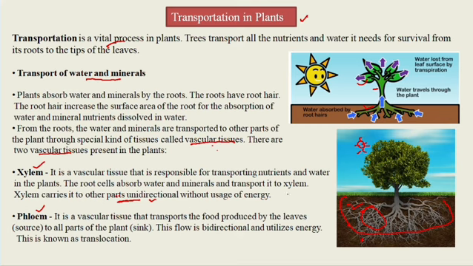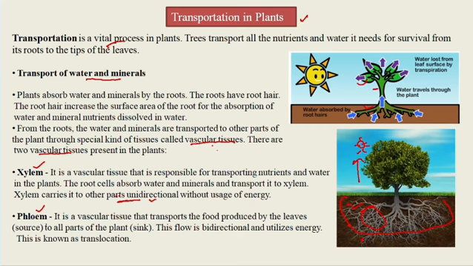There is no need of energy to transport the water and minerals to the other parts of the plant with the help of xylem. And it is unidirectional, which means it transports things only in one direction, from downward to upward. We can say that it is like a lift which goes in only one direction, from downward to upward. Okay. So in this way they transport water and minerals. So xylem is unidirectional and it needs no energy for this transport.